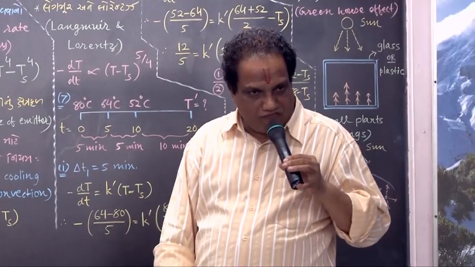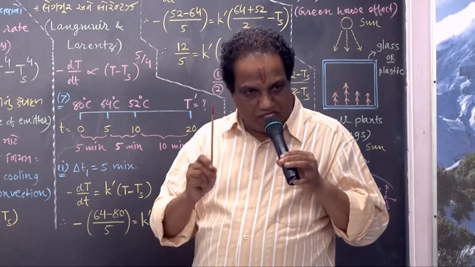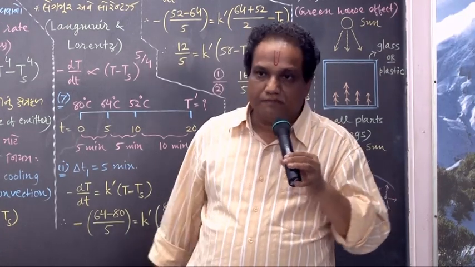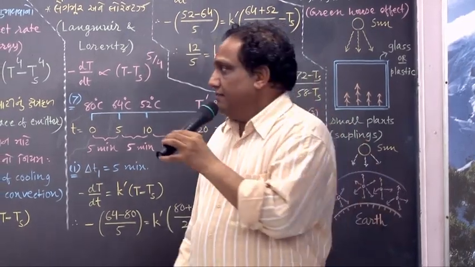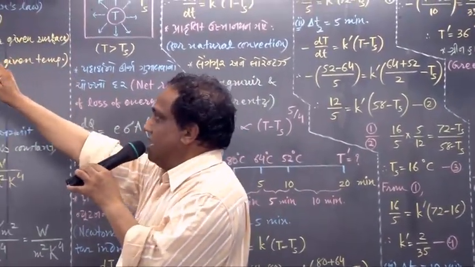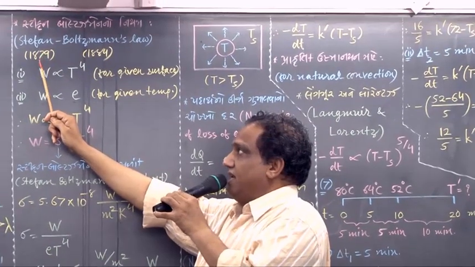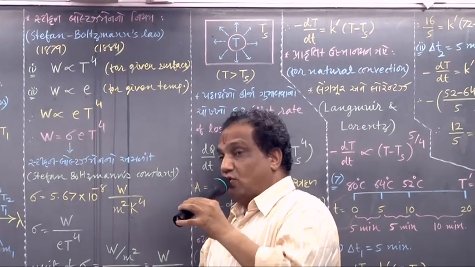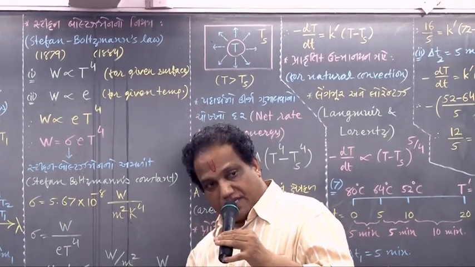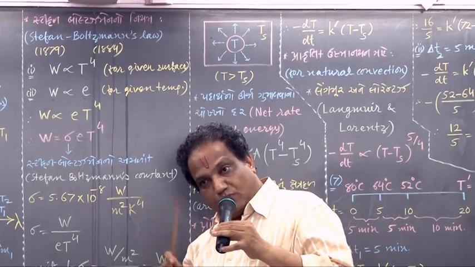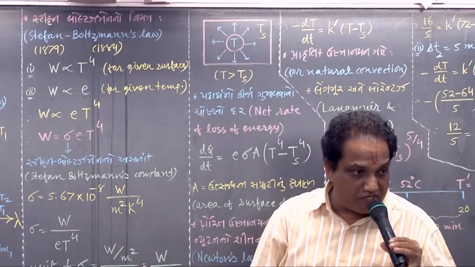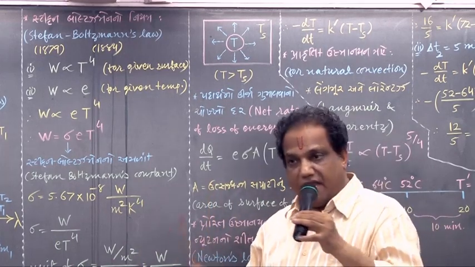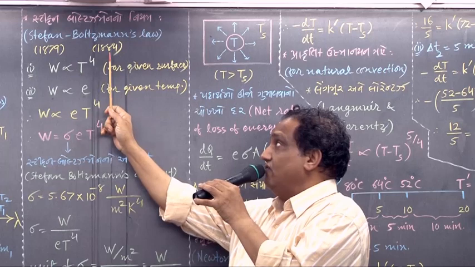We now go for a very important law, Stefan-Boltzmann's law. That law is this. In 1879, Mr. Stefan proved one result experimentally. The same result was proved theoretically later on, after 5 more years, by Mr. Boltzmann in 1884.